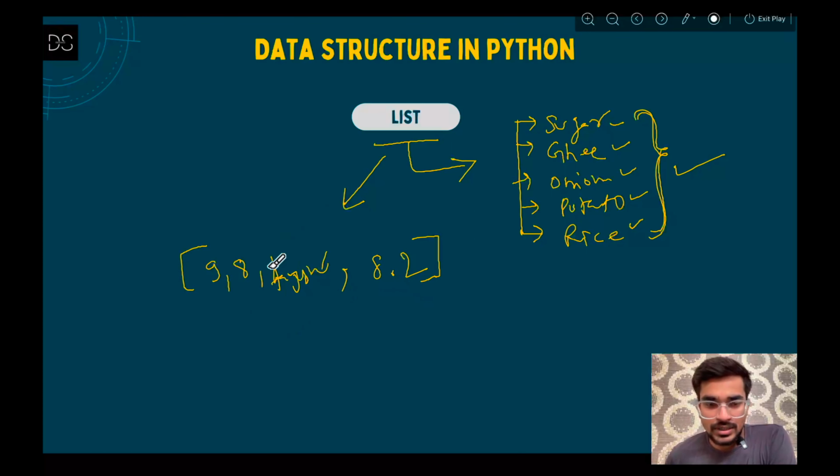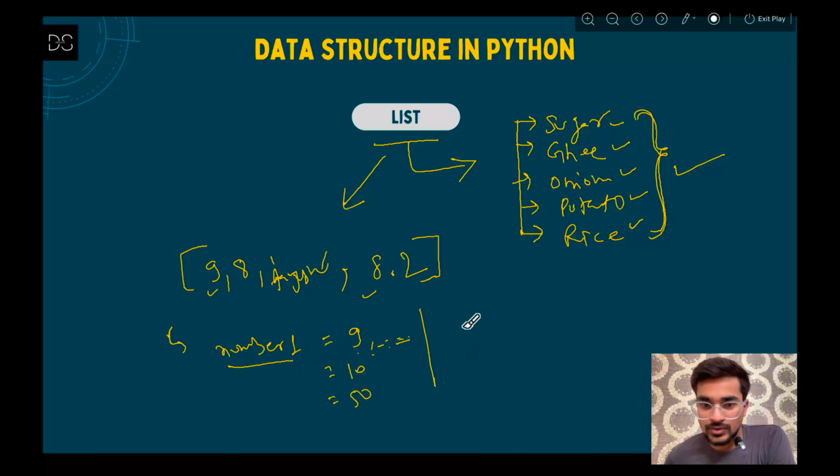Now, the data types you have seen so far, like string, integer, float, were actually to store a single value. If I am defining an integer, any number, let's say number 1, you can give any one value, like 9, or 10, or 50, but you cannot give two numbers at one time. And if you really want to give two or three numbers, then the number of variables should be the same as the number of values you are giving.